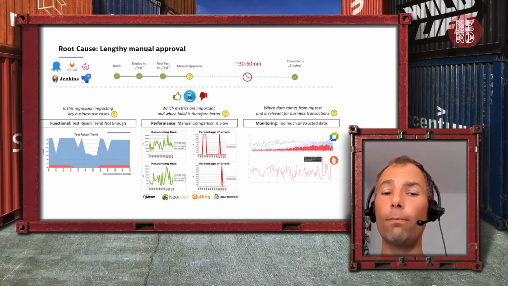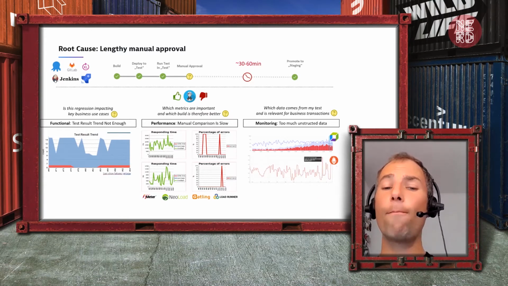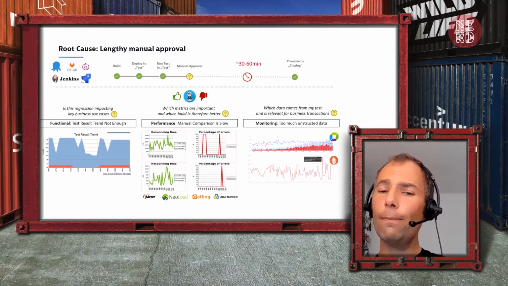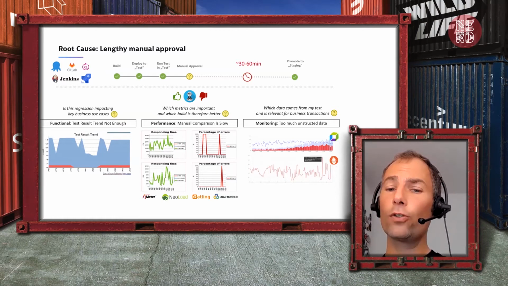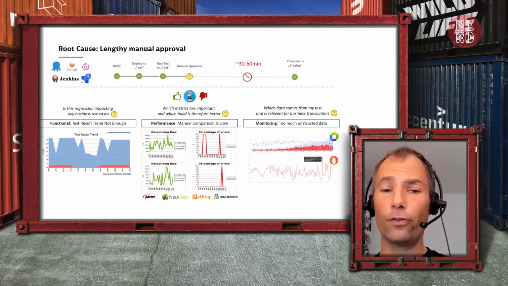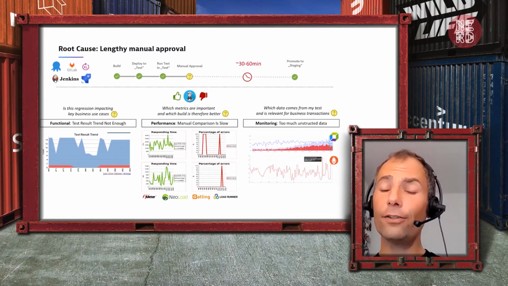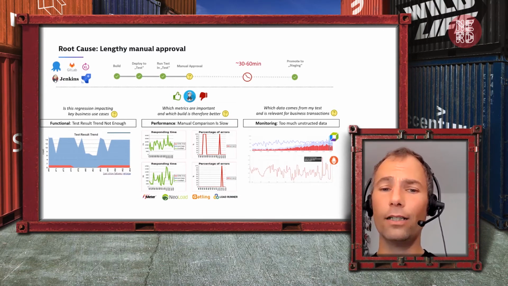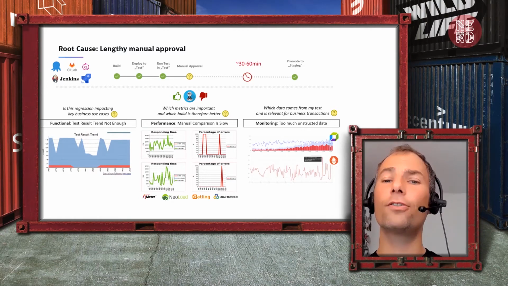Or if you include performance testing, which is great, and more people are doing it, it's very hard to compare one test with another. Is the increase in CPU, for instance, really bad or not if response time is still good? More and more people are also now including monitoring, whether this is Prometheus or your APM vendors. It's great that you have more data, but if it's not thought through what is actually important and how this translates to a test that I ran, then it's just more data and it's very hard to manually analyze. And this is why it takes so long.